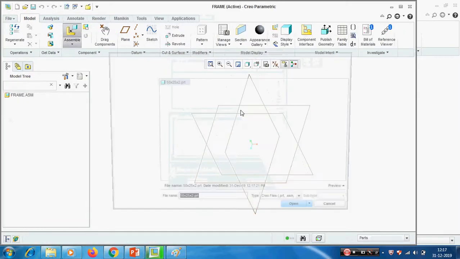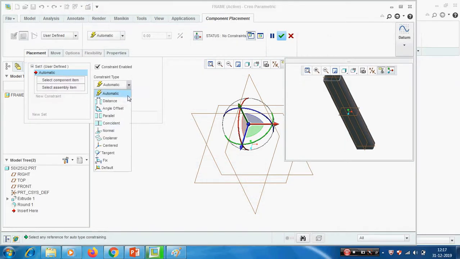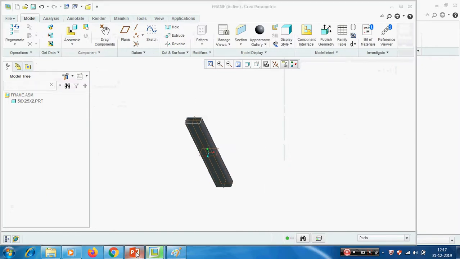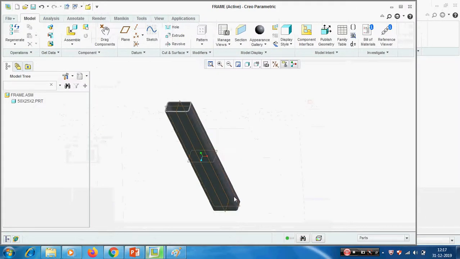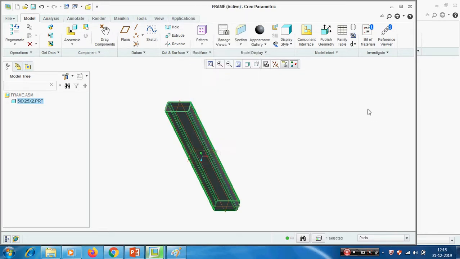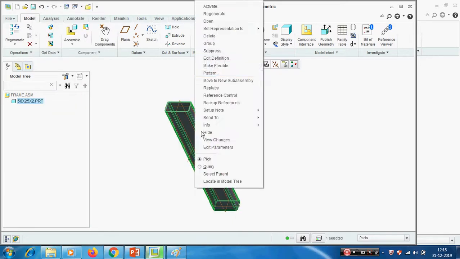I am selecting the first section. We can use default for the first component. See, we are given the height is 900, so we have to make this standard section's height into 900. So I am making this into a flexible component. To achieve that, make flexible. Here also we can do make flexible, or by picking on that we can do make flexible.